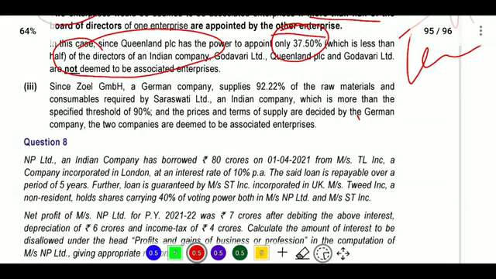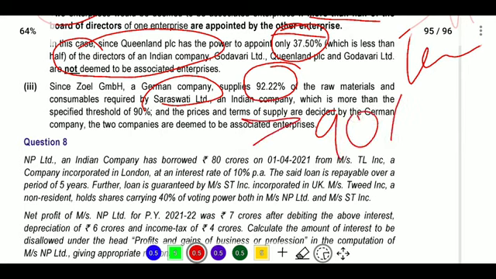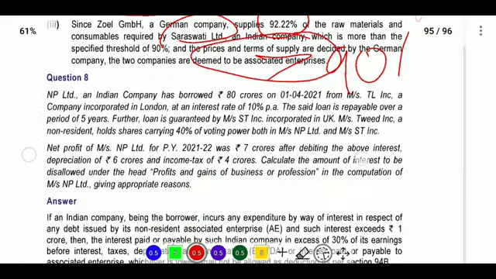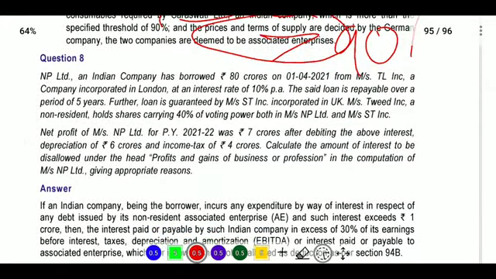Next, since Joel is a German company that supplies 92.2% of the raw materials and consumables required by Saraswati, an Indian company, more than 90% was purchased from a single supplier from another country, so both are treated as deemed associated enterprises. Next, question number 8. In question number 8, what is provided?